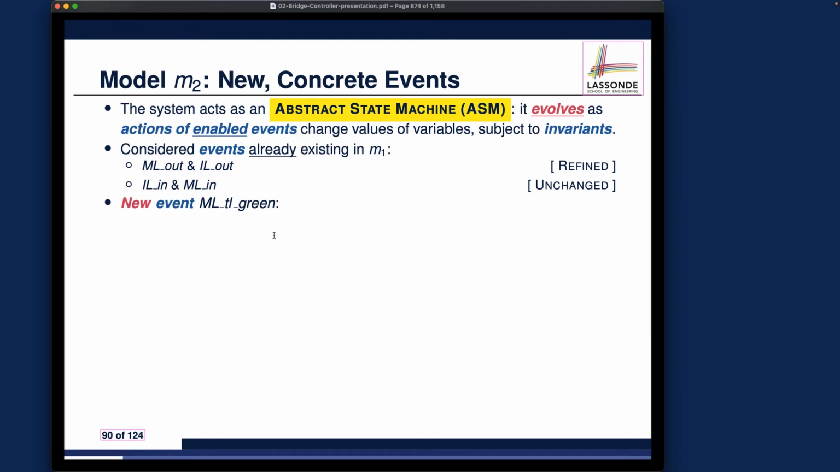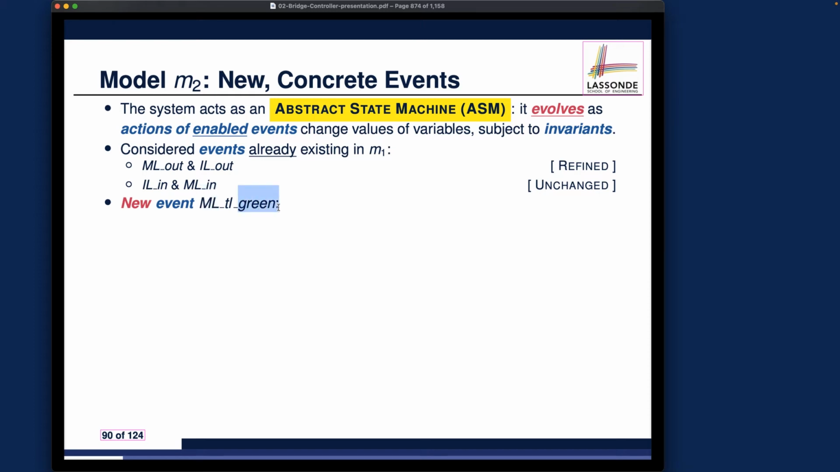And what about the new events? We got two new events. One of them is called ML, TL, green. Let's try to understand the naming convention over here. We're talking about ML, mainland, TL, traffic lights, and green. So this is not a variable, it's an event. Whenever this event is enabled and also occurs, that simply means the traffic light that's set on the mainland side has turned to the color green. So that's what it means.